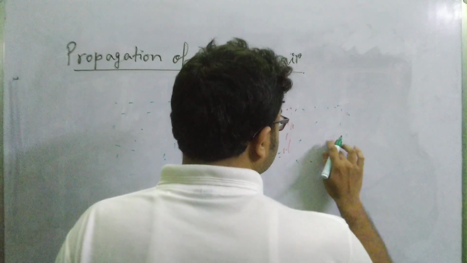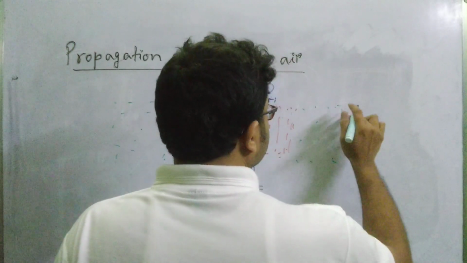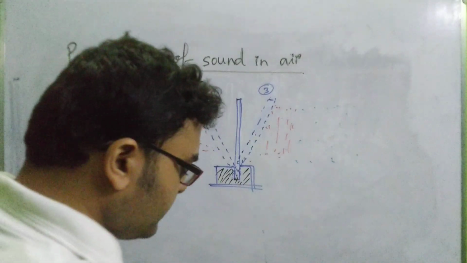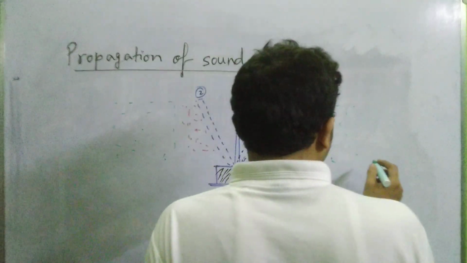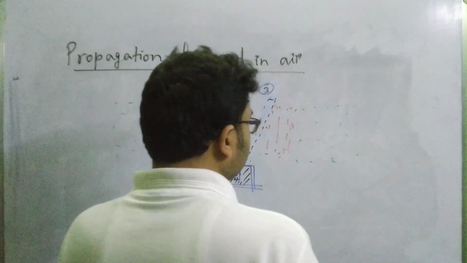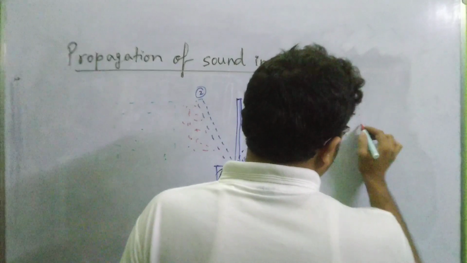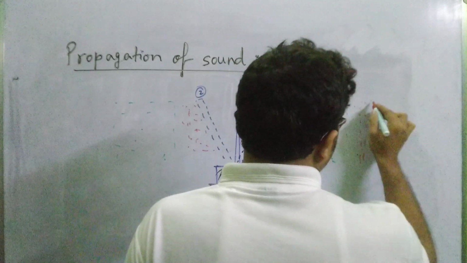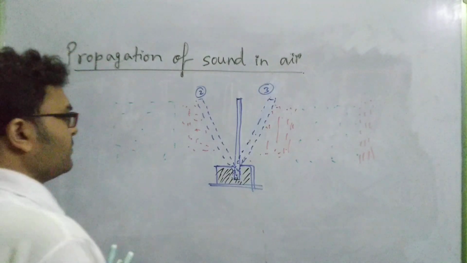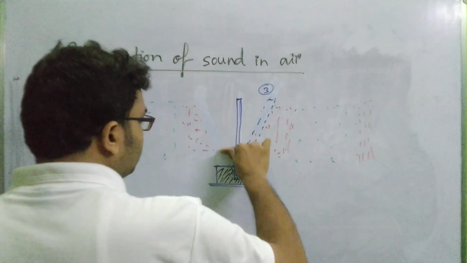What is disturbance? Disturbance is an excess amount of energy which is just transformed from another form into that region. So this region again becomes rarefied, that is the region of rarefaction, and the region beside that again becomes compressed. Here this layer of air again becomes compressed like this. So this is the case when the plate moves from position 2 to position 3 once again.